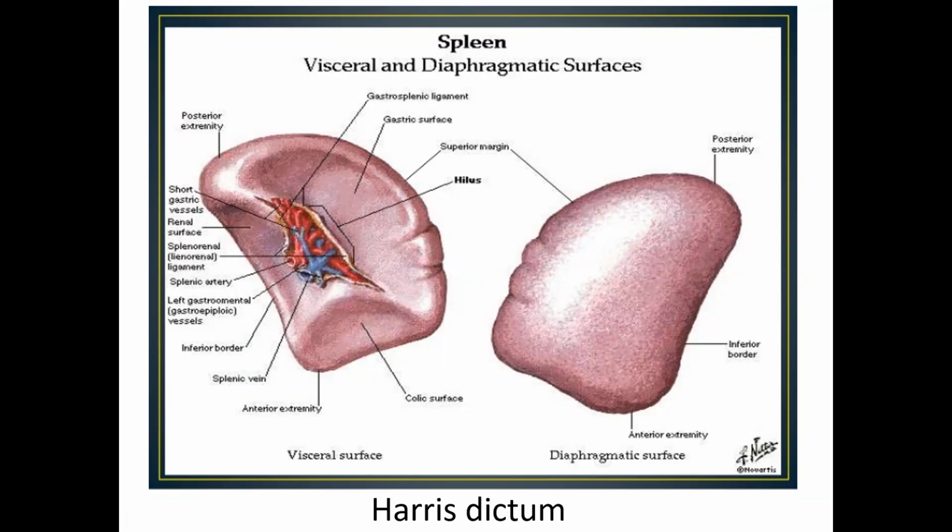Also, you have to take care that you do not clamp the tail of the pancreas. The tail of the pancreas is related to the hilum. If you ligate the tail of the pancreas, you are also damaging a lot of islets of Langerhans, since the tail has the maximum number of islets. That can result in postoperative diabetes mellitus, also called iatrogenic diabetes mellitus. Iatro is another word for doctor. The doctor has generated the diabetes mellitus.